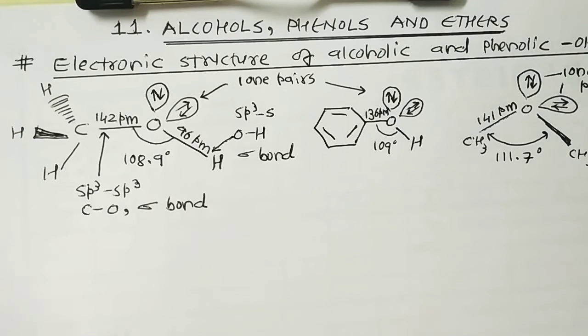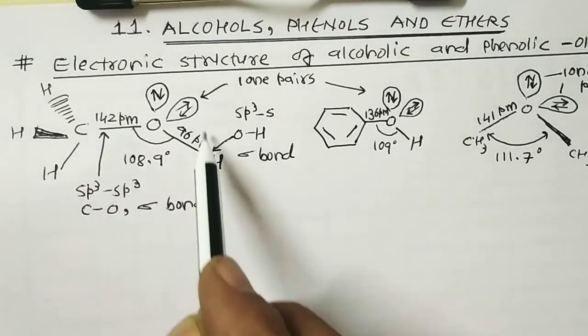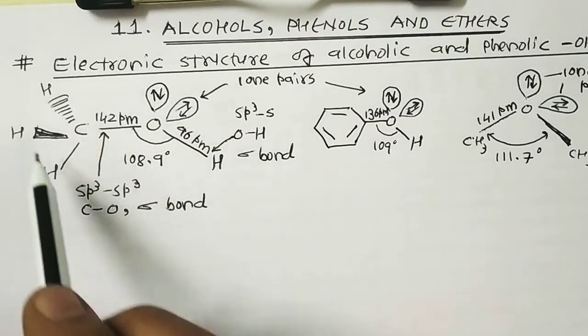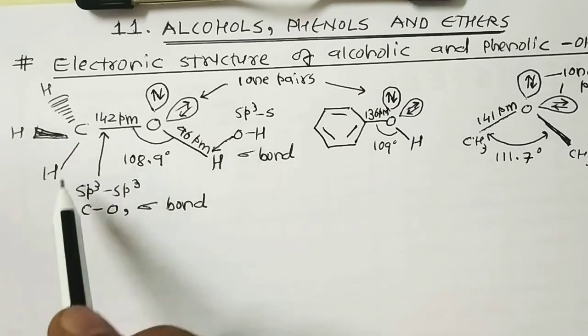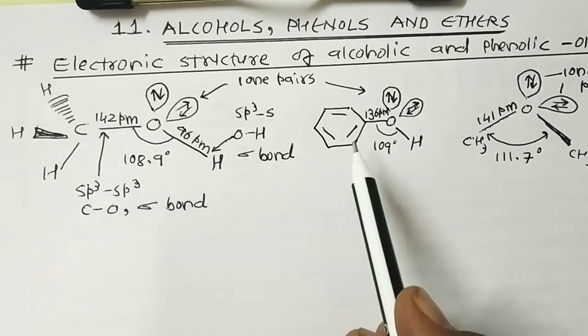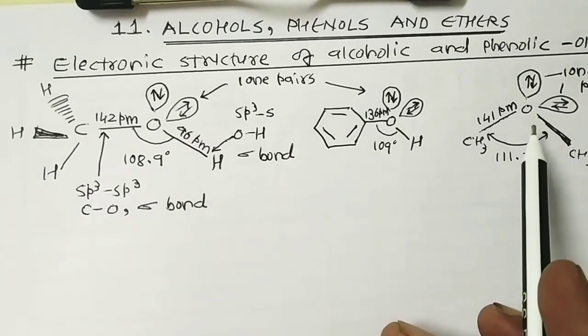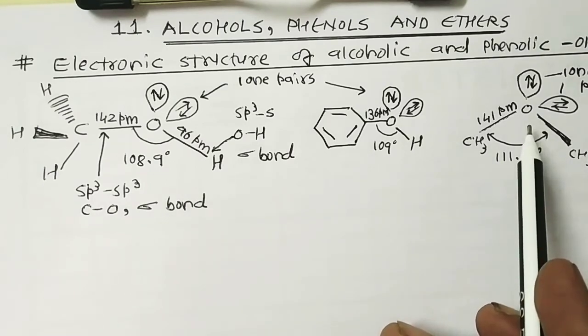Now we proceed to alcohols and phenols, and also ethers, focusing on the electronic structure of the alcoholic and phenolic hydroxyl group, and then the electronic structure of ethers. First, this is the structure of methanol, CH3OH. Another structure is phenol, and the last one is dimethyl ether or methoxymethane.